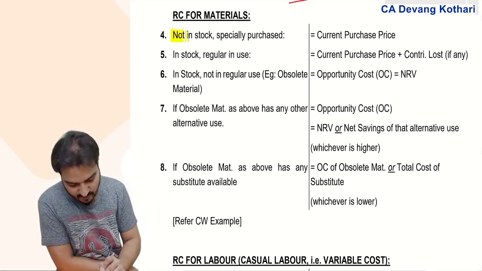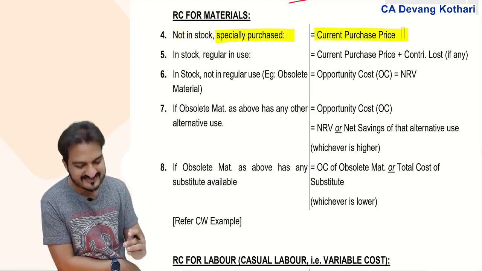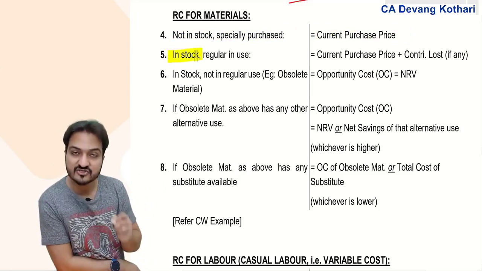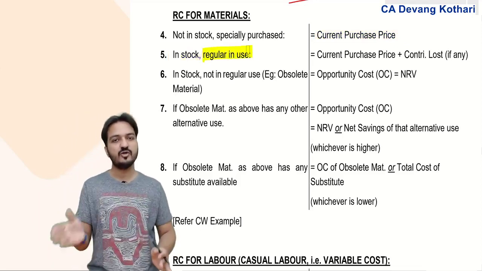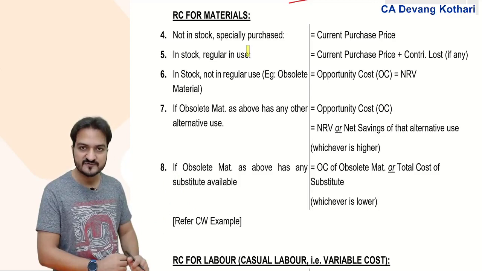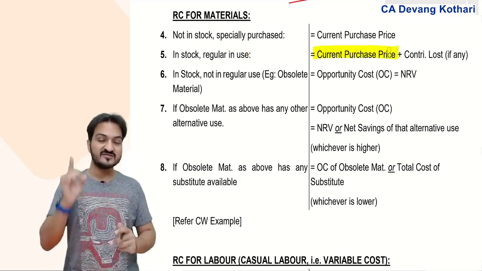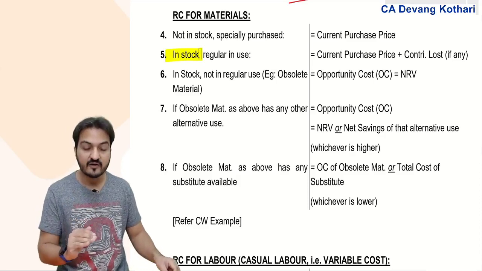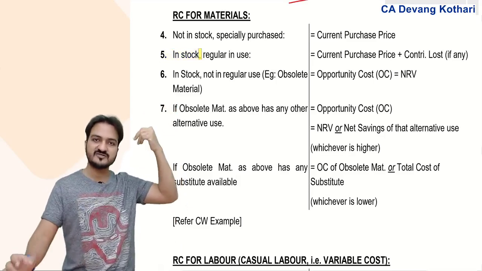If the material is not in stock, it is specially purchased for the new offer, then the current purchase price itself becomes a relevant cost. If the material is in stock and it is regular in use, if my new offer requires such a material, then the relevant cost is again the current purchase price. Look, the original purchase price of this in-stock material is not relevant. Why not relevant? Because the original purchase price was already paid earlier. It becomes your sunk cost.